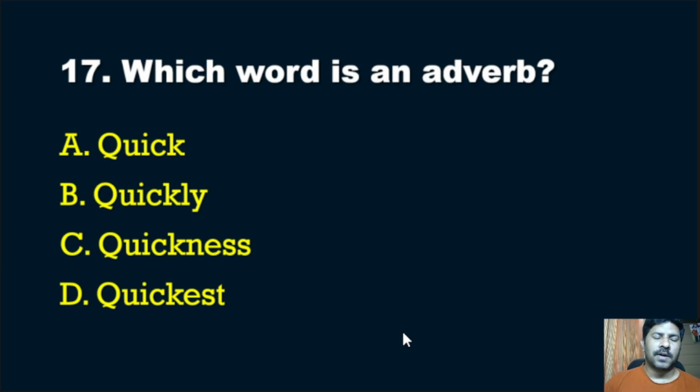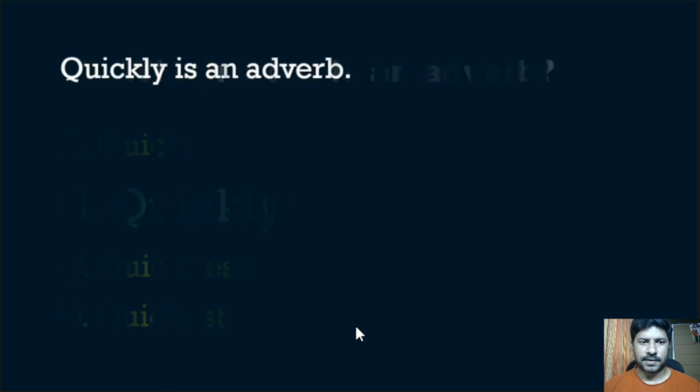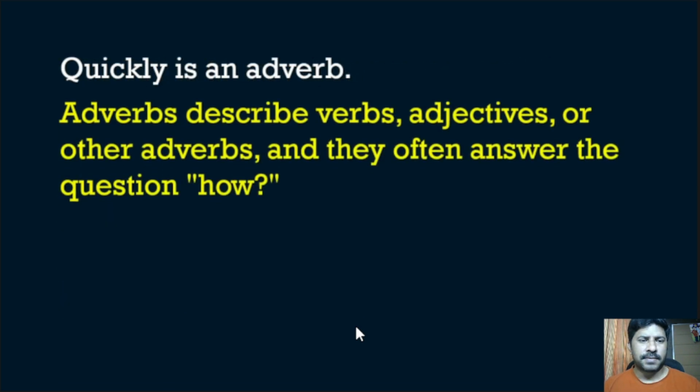17th question, which word is an example of adverb? Quick, quickly, quickness, quickest. So option B, that is quickly, is an example of adverb. Adverbs describe verbs, adjectives or other adverbs and they often answer the question how.